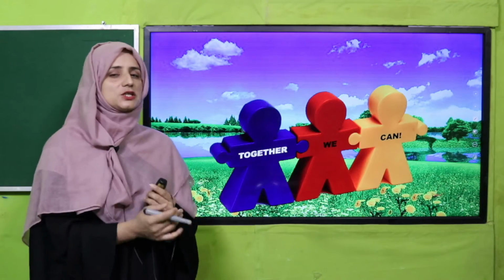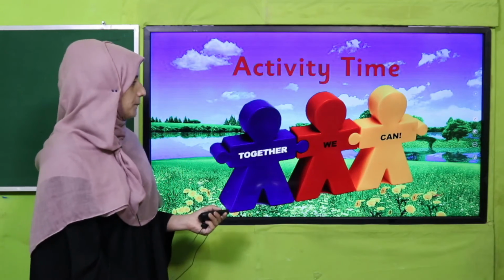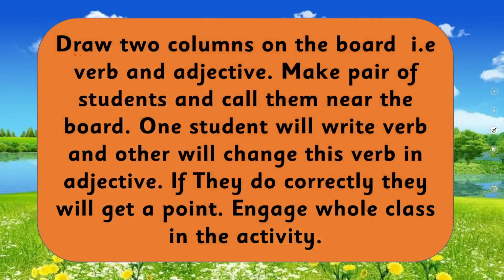This is an interesting activity for you, my dear students. Dear teachers, draw 2 columns on the board, verb and adjective. Make pairs of students and call them near the board. One student will write a verb and the other will change this verb into an adjective.